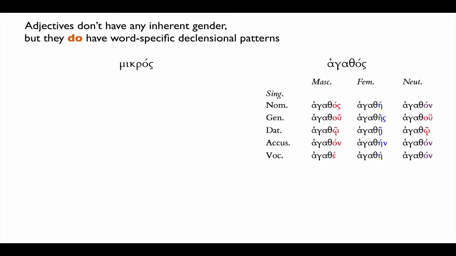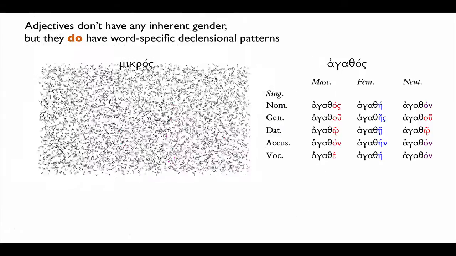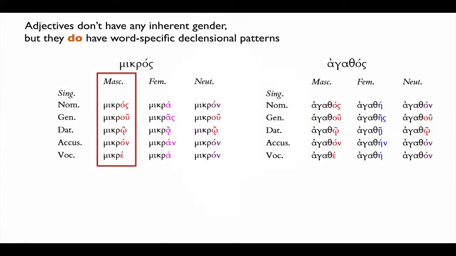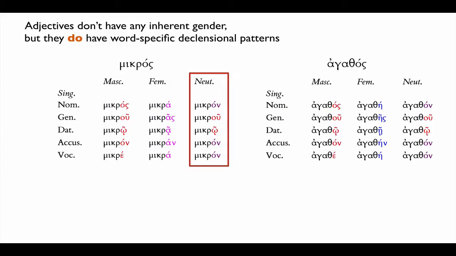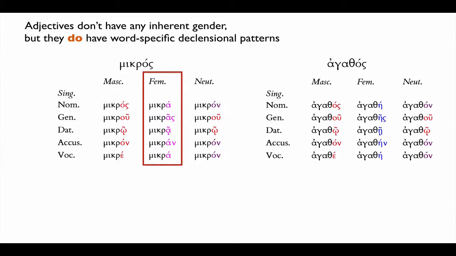However, if we were to take a different adjective like mikros, it has a word-specific declensional pattern. It also has masculines, feminines, and neuters, but you'll notice that its feminine forms form with an alpha rather than with an eta. That's specific to the adjective mikros.